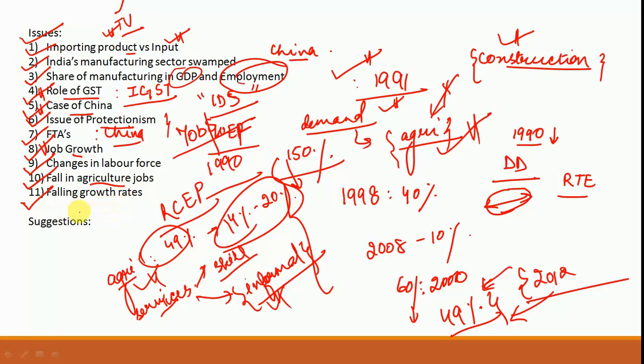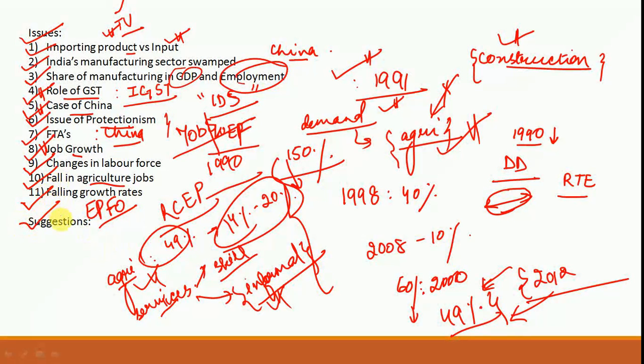Also, a good aspect of these two, GST as well as demonetization, is that it has ensured formalization of jobs, as more people have now registered in the Employees Provident Fund Organization, but this does not mean that newer jobs are created. So that is the entire analysis of this particular editorial.